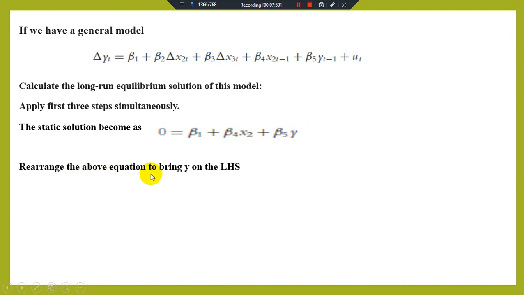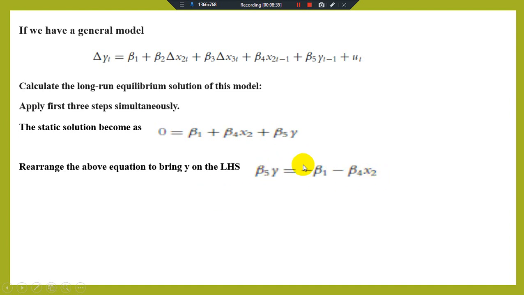Okay, rearrange the above equation. You have to arrange the above equation so that you can place the dependent variable on the left side. Here we have nothing on the left side, so we have a rule of thumb that we always have a dependent variable on the left side. So we have to arrange this equation so that we get the dependent variable on our left side. Okay, we get beta 5 y is equal to minus beta 1 minus beta 4 x2.